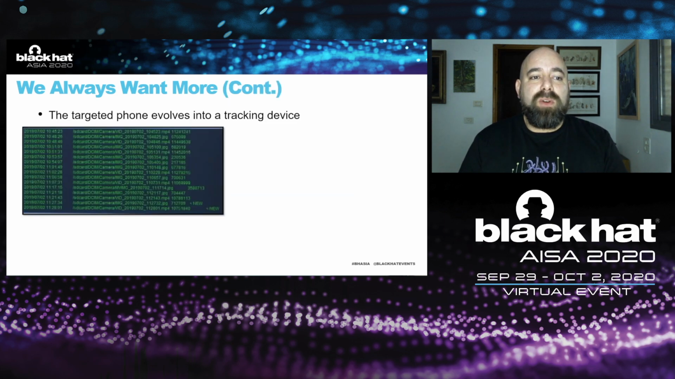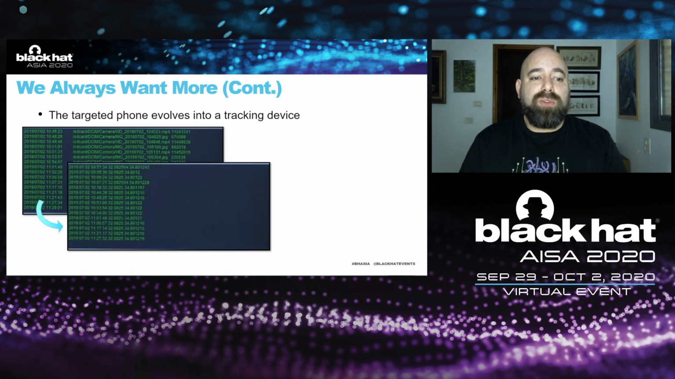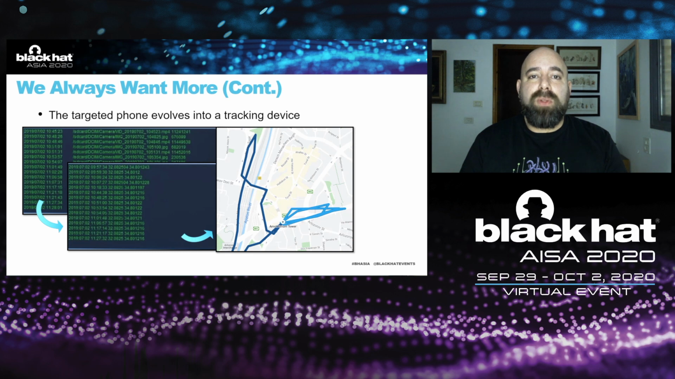So this is how it looked like on our system. We actually evolved the targeted phone to a tracking device. We had a list of videos and pictures that we took. Then we could translate them into GPS coordinates, and they were very specific. And then to actually plot them on a map and see our victim and its movements.